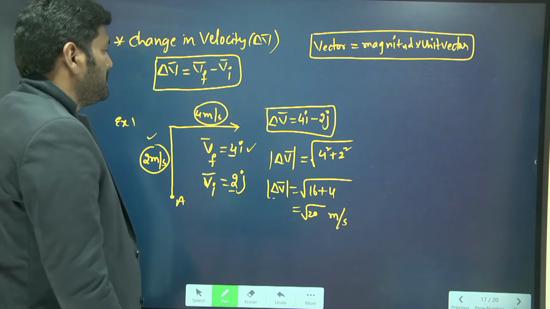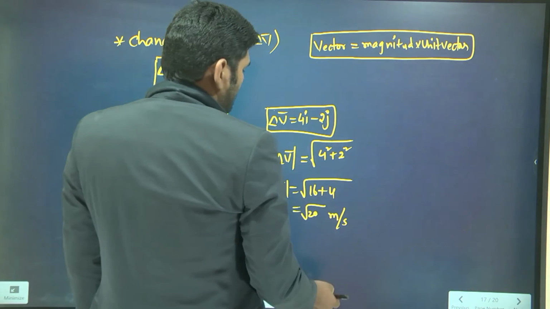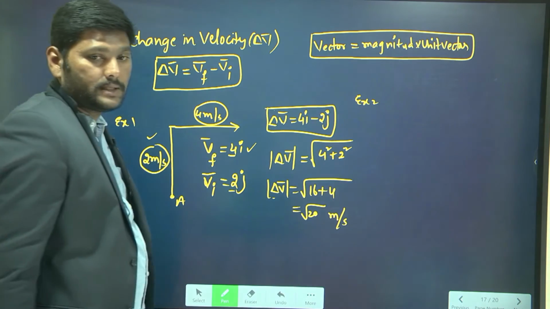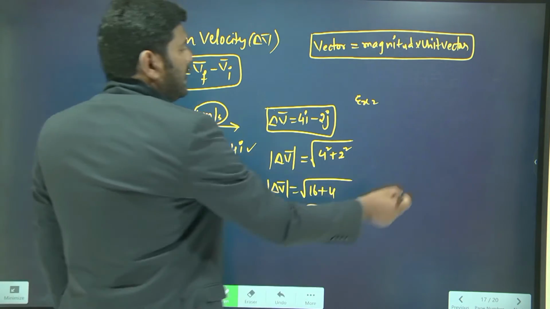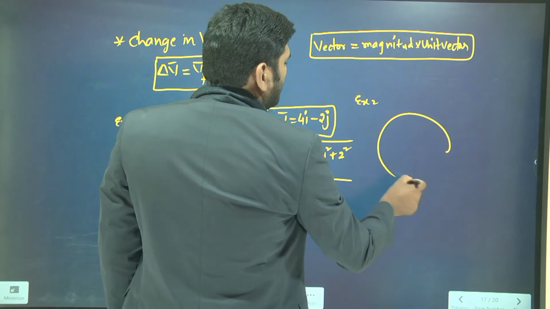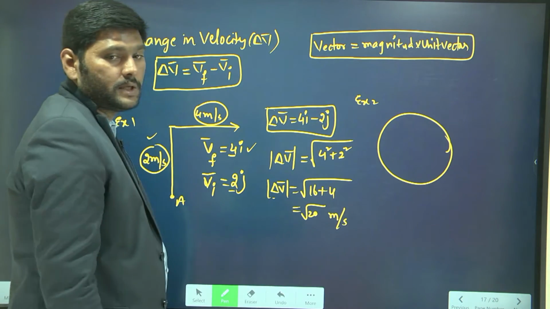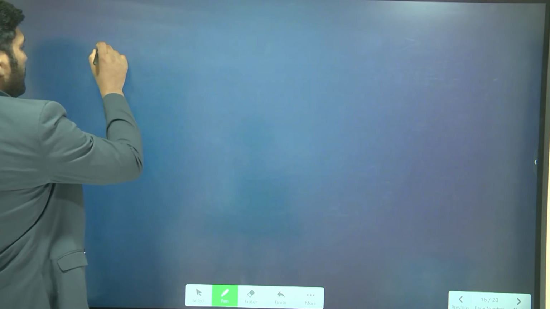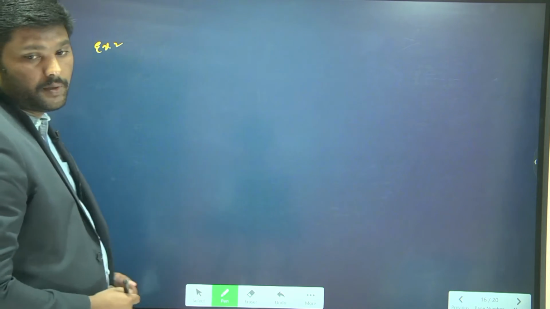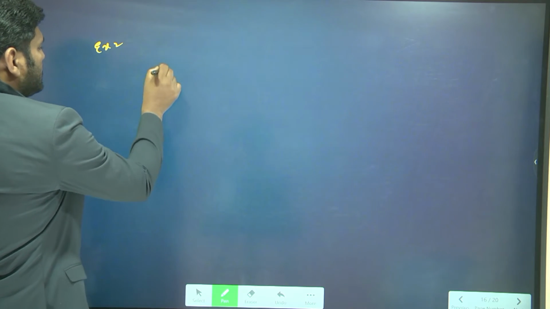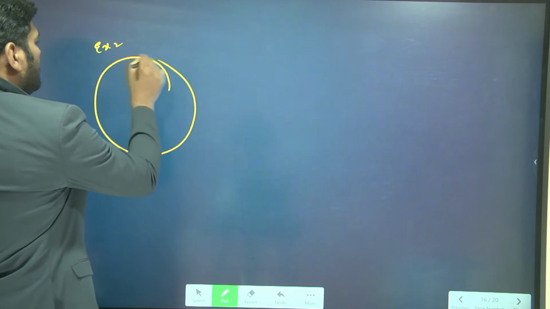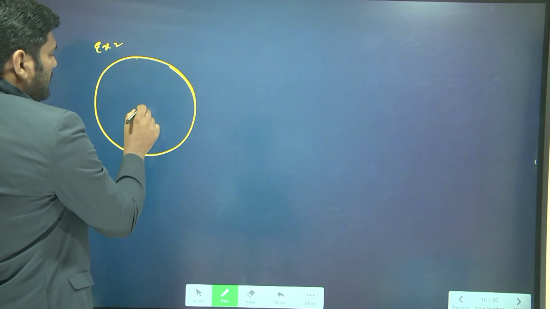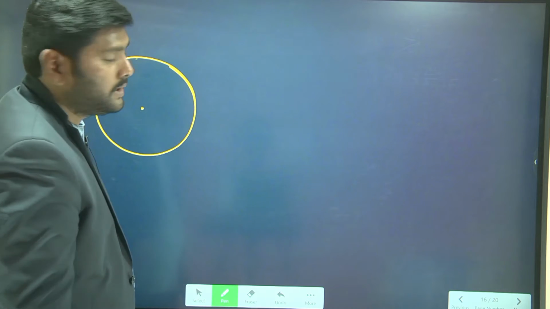Next let's take one more situation. This is example 2. Let's take an object moving in a circular path. I will go to another slide. Example number 2. The object is moving in a circular path. This is the center of the circular path.